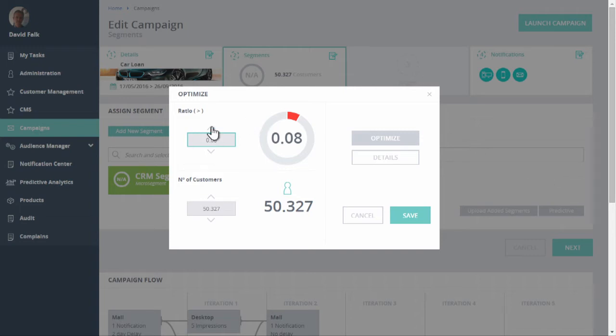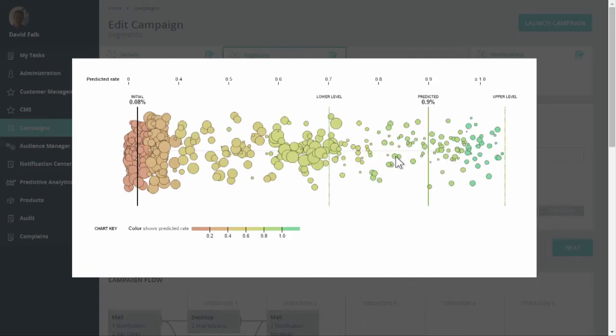Now what I can do is change this to something that I find more suitable, 0.9 in this case, and I can click optimize here, and I have a new segment. It's a smaller group of people now. I'm being more selective, and by doing so increasing the success of this campaign.